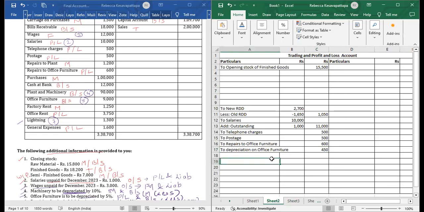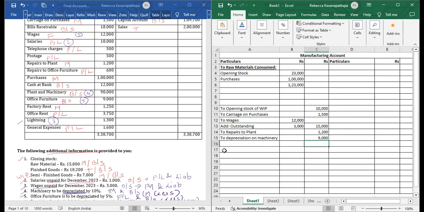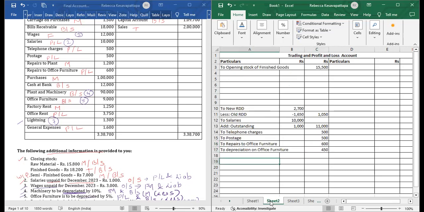So this is also done. Now coming to the next one, factory rent, that will go to factory, that means manufacturing. We will write here to factory rent 1,250. Then we have office rent, P&L,